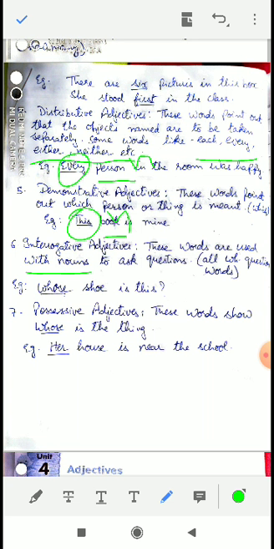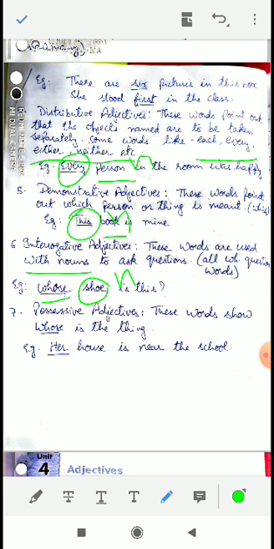If these words are used to ask a question along with a noun, then that word will be your interrogative adjective. See the example. Whose shoe is this? Whose is used with the noun shoe, so whose is your adjective. I hope you understood.